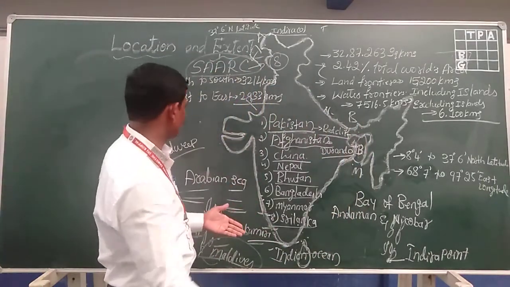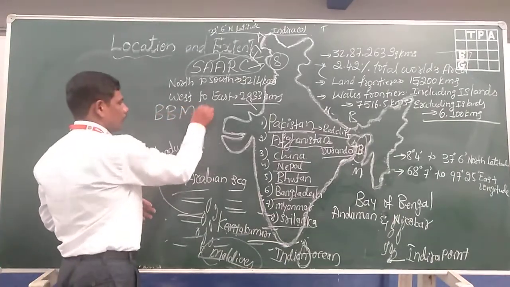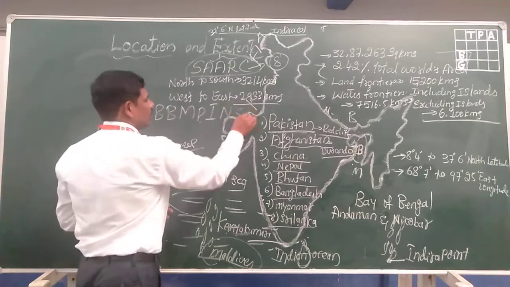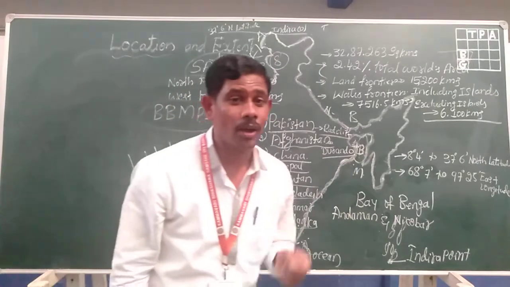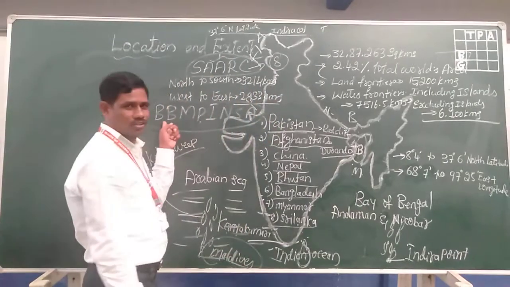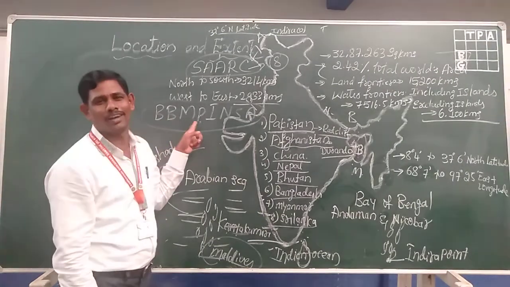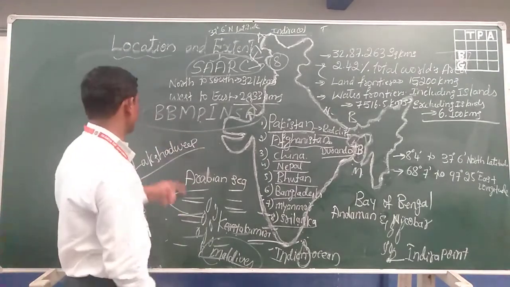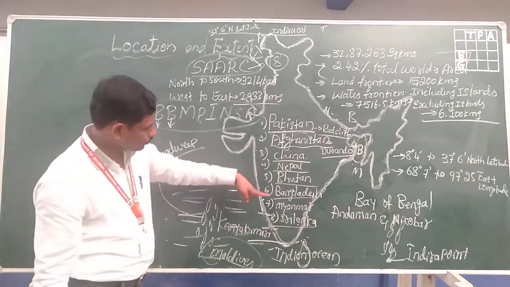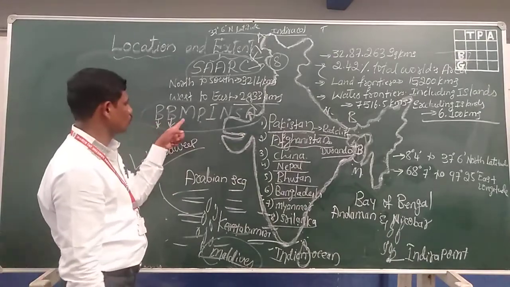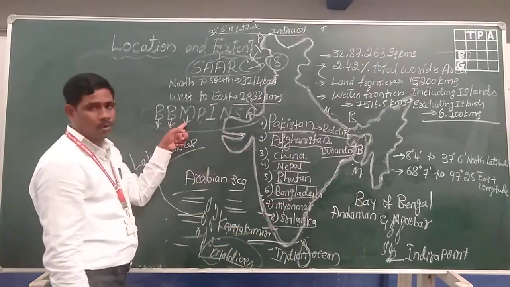For that I have made one formula. Remember it: BBMPINSA. It is the code or formula to remember the countries that are members of SAARC nations. Commonly you can call it Bruhat Bengaluru Mahanagara Palike. Now, to the main point. B means Bangladesh. Next, B means Bhutan. So Bangladesh and Bhutan, these two. Next, in place of Myanmar, the Maldives joined here.